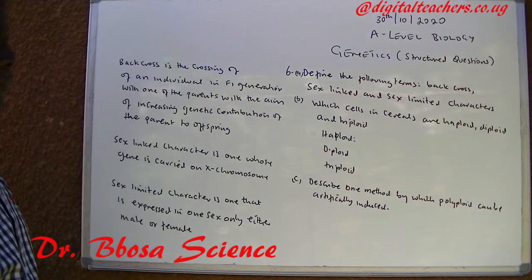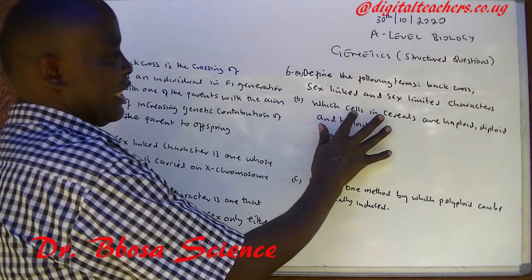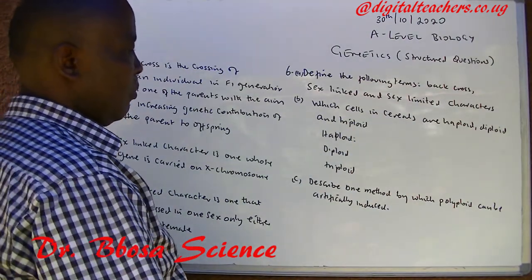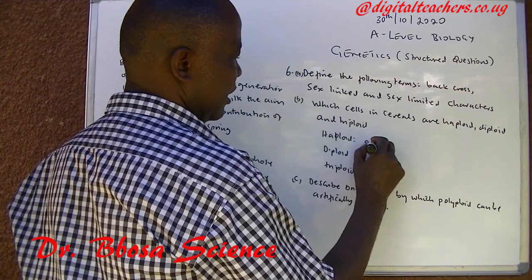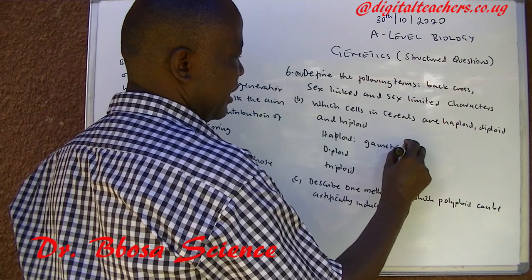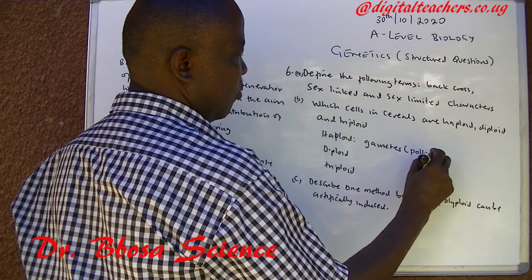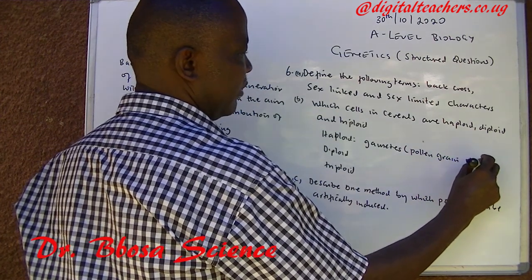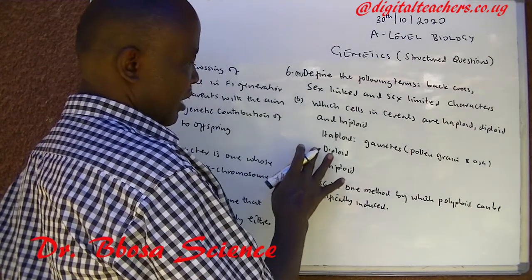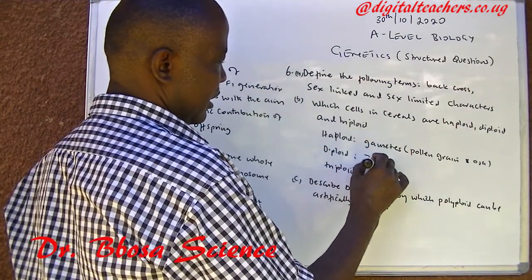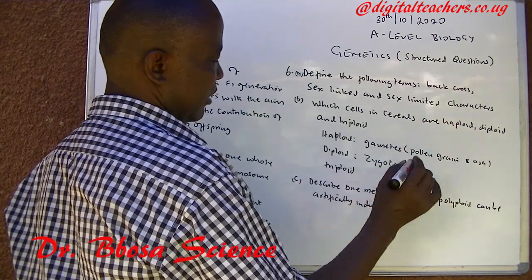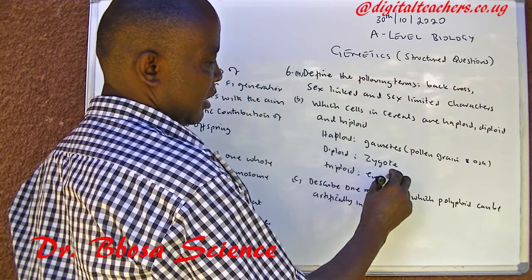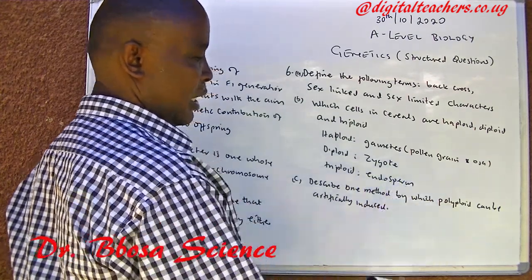B. Which cells in cereals are haploid, diploid, or triploid? Haploid are gametes, that is the pollen grain and ova. Diploid cells are zygote. Triploid cells are endosperm.